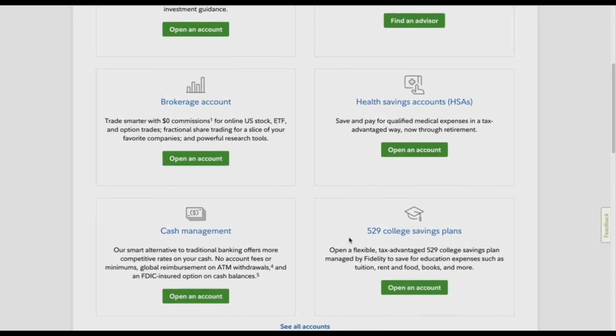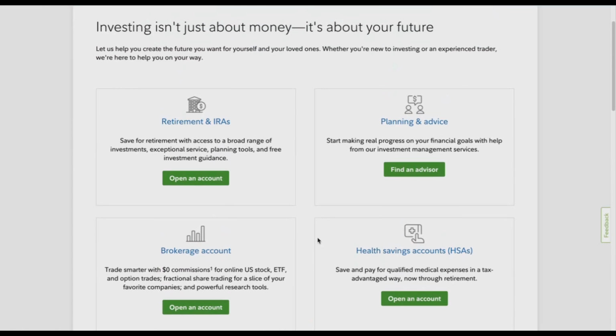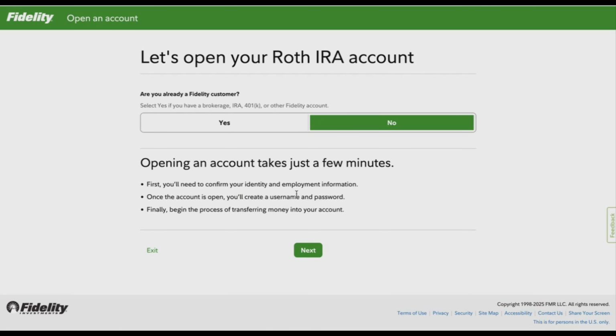So there are different accounts you can choose. Whichever one you choose, the step by step process is the same. Since I already have a retirement account, I will just click on that, and then like I said, I will choose the Roth IRA, so I will click that. And the first thing is they just want to confirm your identity. So here is where you provide them your social security, your bank information and other stuff, employment information. This will take you, I think, less than 10 minutes to do.